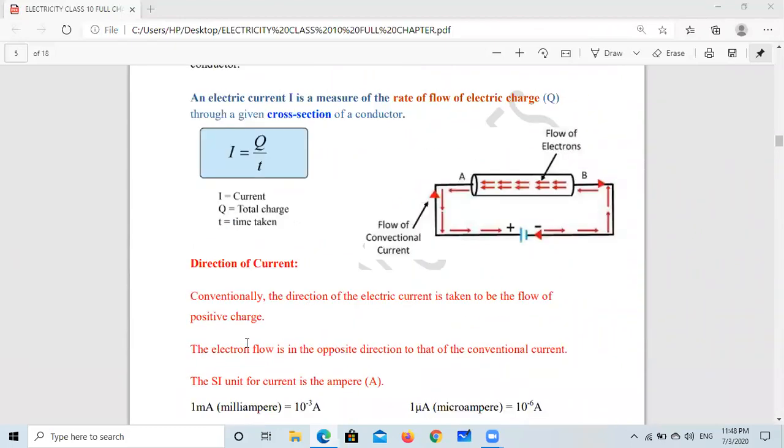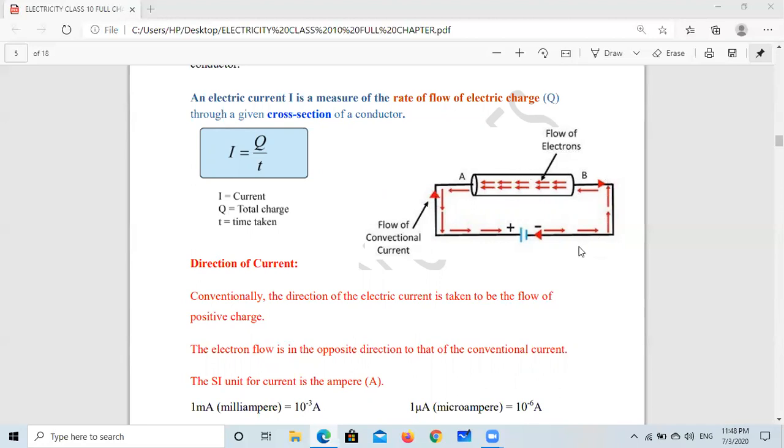Now, what is the meaning of direction of current? Conventionally, the direction of current is considered to be from positive to negative. So the direction of electric current is taken to be the flow of positive charge. So we can say this is from positive to negative: conventional electric current.